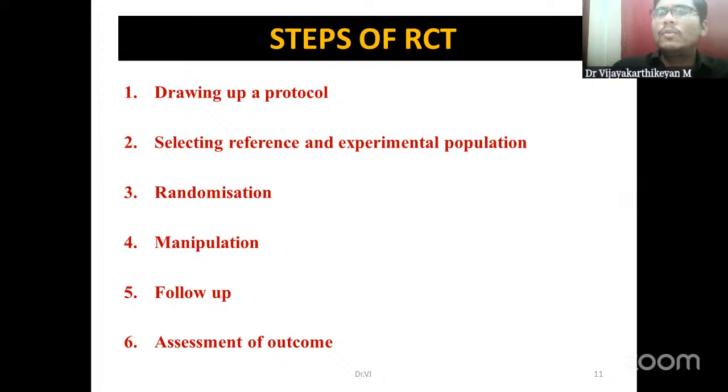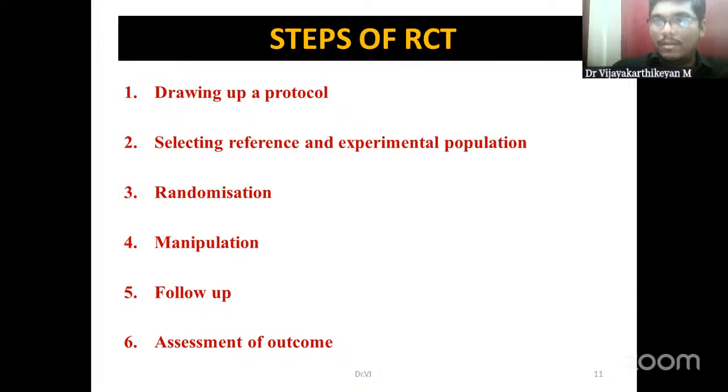Moving on to the various steps in the conduct of an RCT. There are nearly 6 steps. Like case-control, we have 5 steps; cohort, we have 5 steps; here we have 6 steps in case of an RCT. It starts with drawing up a protocol, then selecting the reference and experimental population, randomization, manipulation, follow-up, and finally assessment of the outcome. So these are the steps.